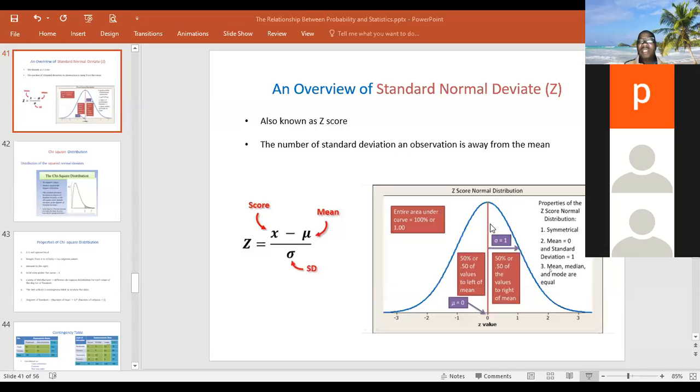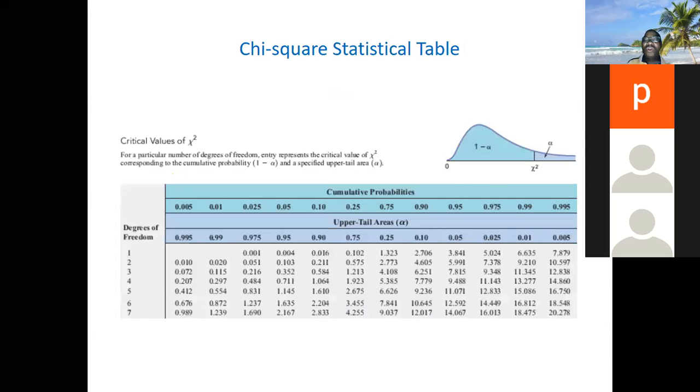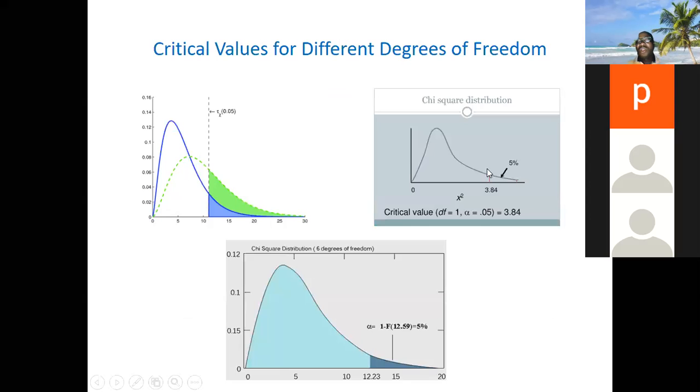So how do I know that? From what we have just discussed, this is the critical value, 3.84.